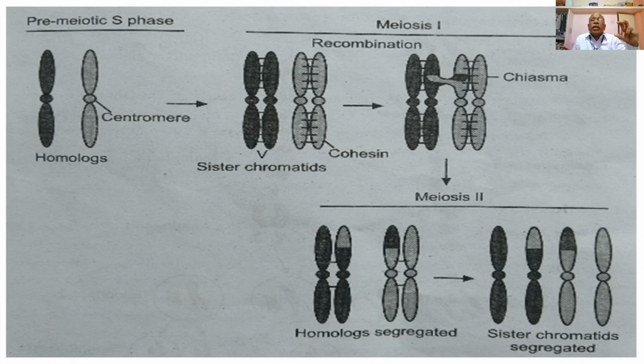So a diploid cell divides, undergoing two maturation divisions, the first and second meiotic division, forming four haploid cells or gametes at the end of meiosis. This diagram shows a brief account of the process of meiosis.